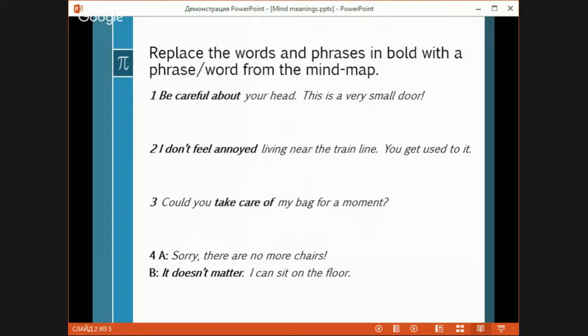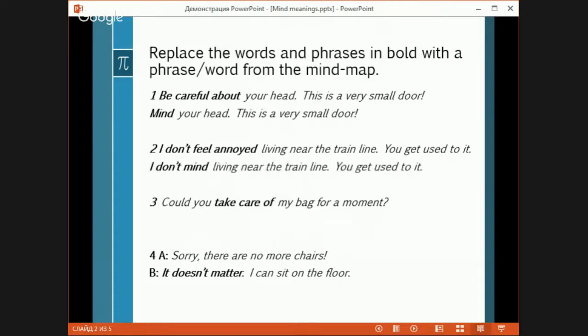So be careful about your hand. Mind your hand. This is a very small door. I don't feel annoyed living near the train line. I don't mind living near the train line. Could you take care of my bag for a moment? Well, could you mind my bag for a moment? Quite easy, I guess. And as you know, I always repeat this rule, the shorter, the better.